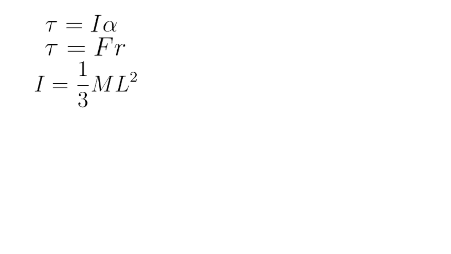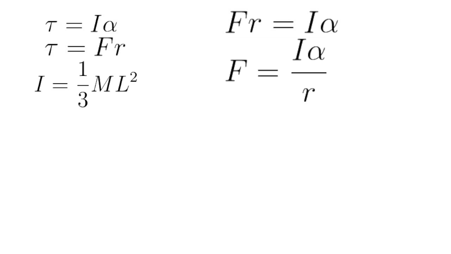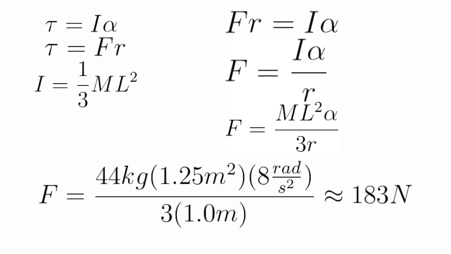For our calculations, we'll assume Shrek applies a force perpendicular to the door that's about 1 meter away from the pivot point. Using all this information, the 2 torque equations that we know, and the moment of inertia for a rectangular plane spun about one end, we can figure out that the force Shrek applied to the door is equal to about 183 newtons.